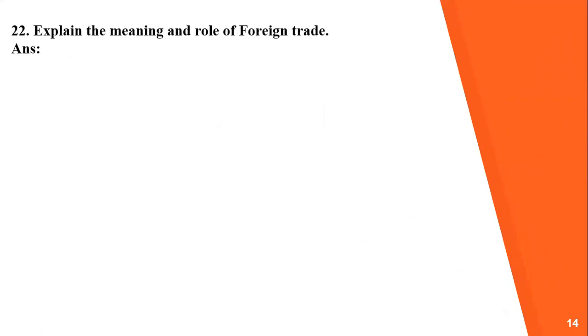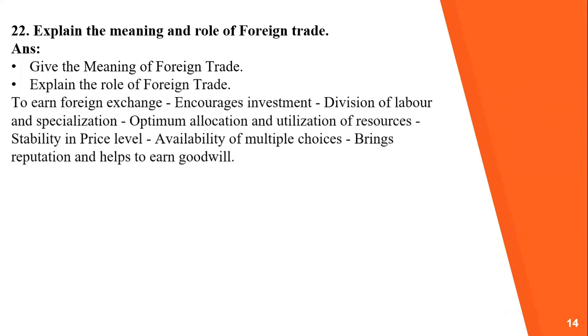Now see the next question. And this is the last question of this online video. Explain the meaning and role of foreign trade. See the steps. First, give the meaning of foreign trade and then explain the role of foreign trade: to earn foreign exchange, encourages investment, division of labor and specialization, optimum allocation and utilization of resources, stability in price level, availability of multiple choices, brings reputation, and helps to earn goodwill.